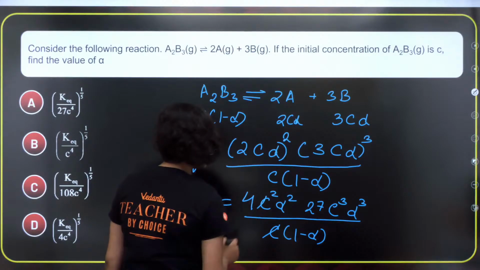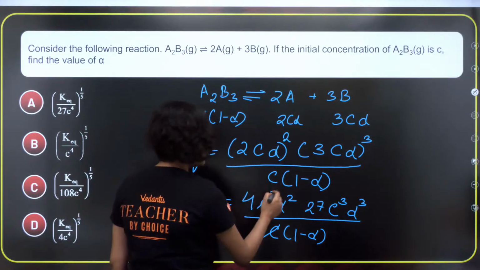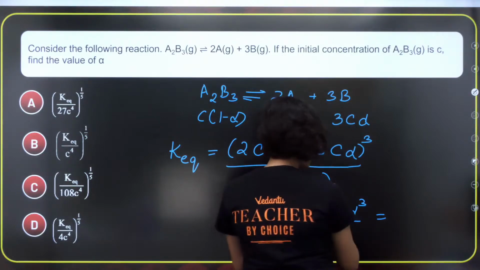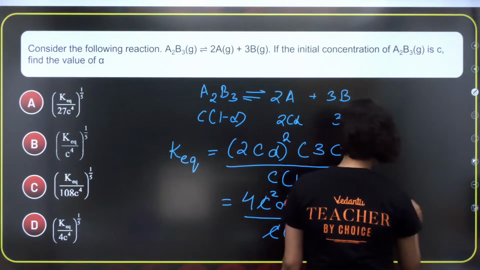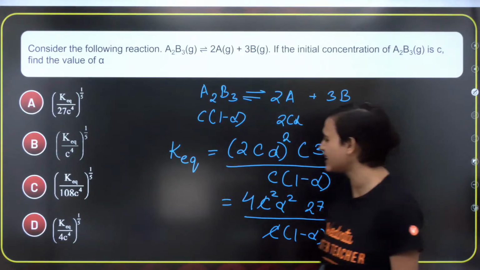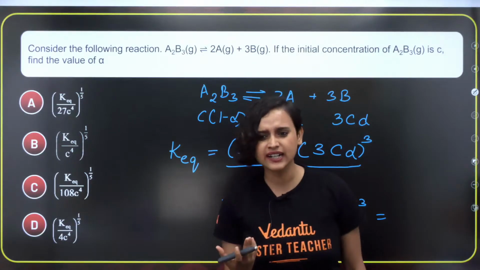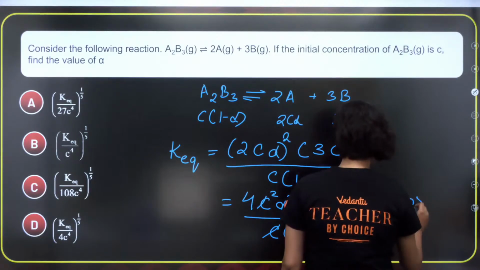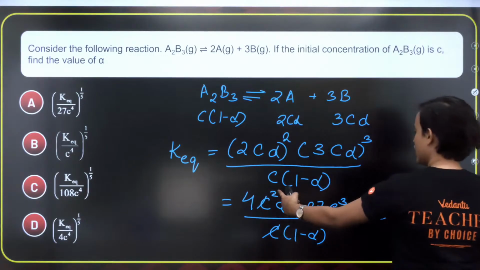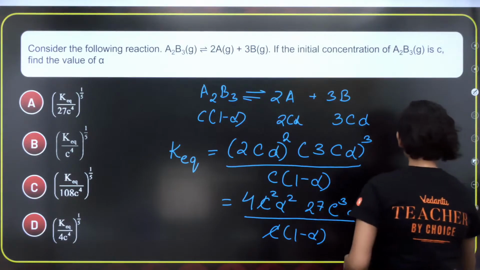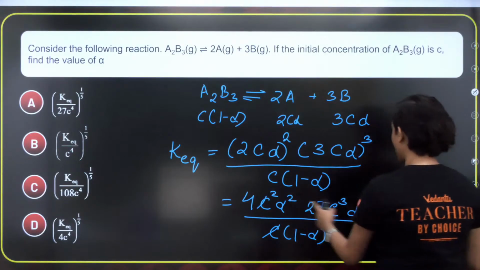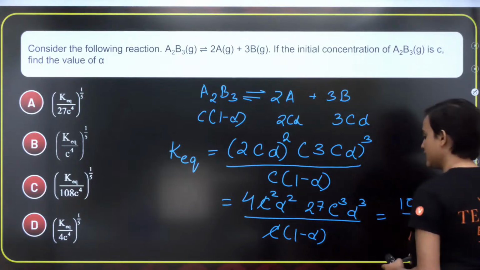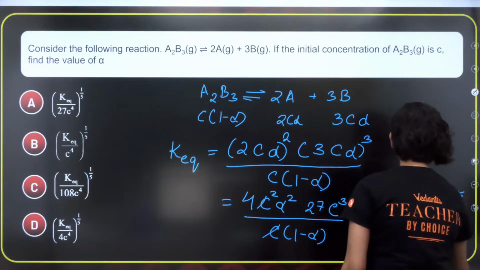So one C cancels. Now 4 into 27 is around 108, I'm guessing. Yes, 108 is the answer. So 108, C to the power 4, alpha to the power 5, divided by 1 minus alpha.